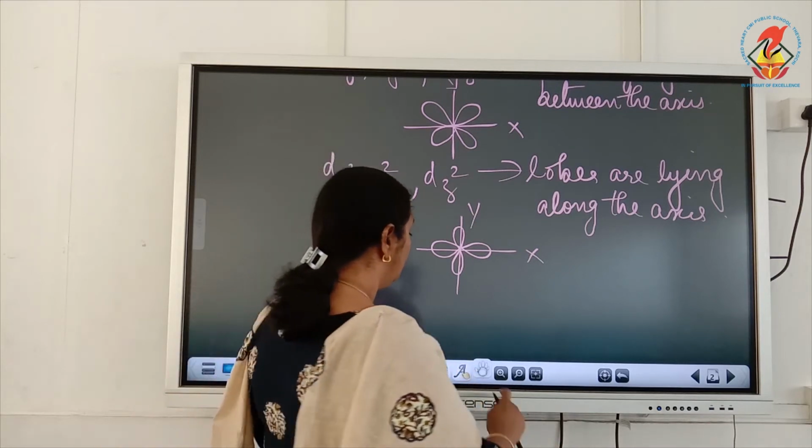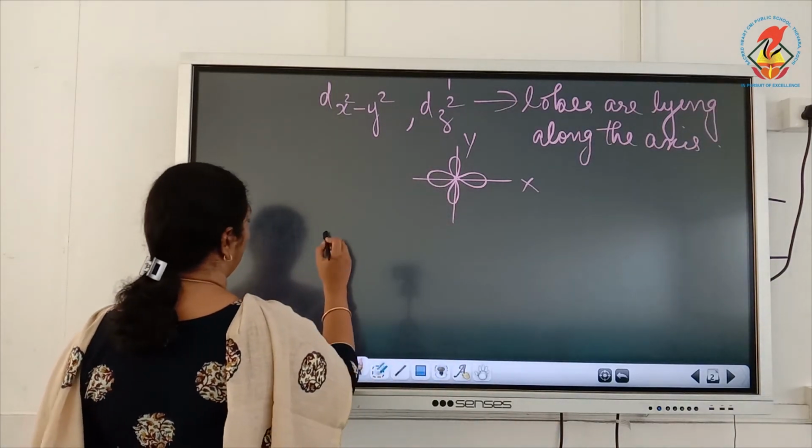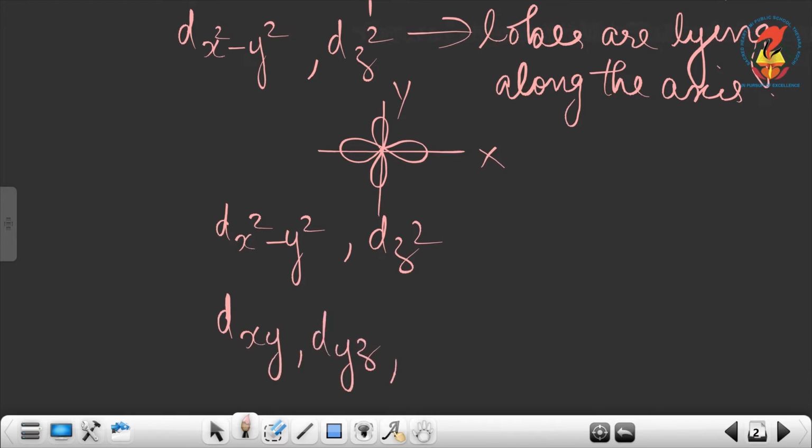Now, we have 2 sets of d orbitals. Which are the 2 sets? One set is dx square minus y square and dz square, and the other set is dxy, dyz and dxz.